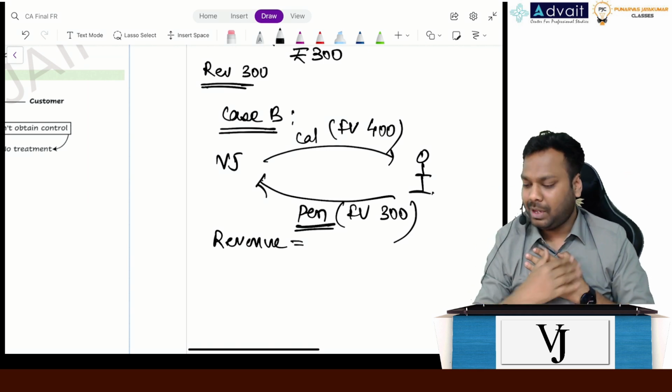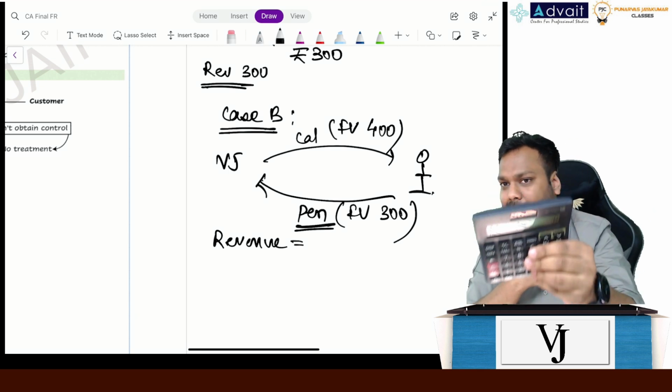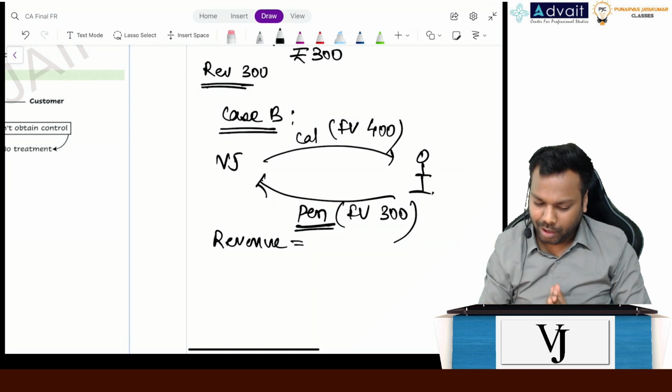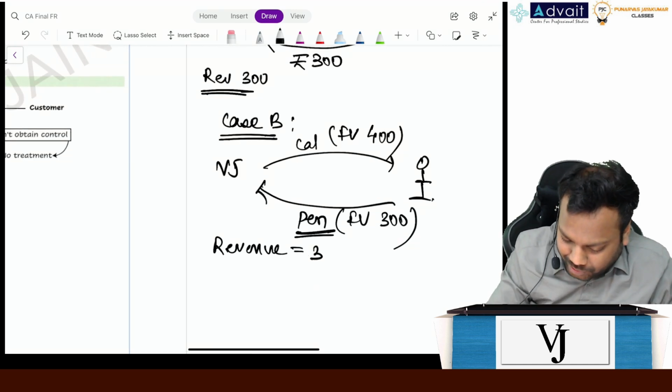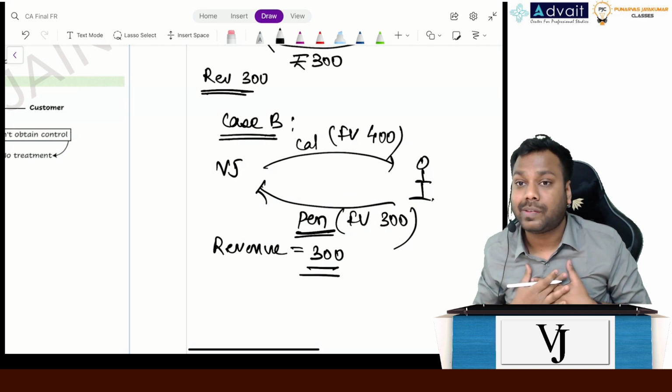When I am giving this calculator, it's an asset for you. You will apply Ind AS 116. When I'm selling this calculator, I will apply revenue Ind AS 115. Let's analyze for both of us. I am saying my revenue will be 300. Why? Because this is what I have received, the consideration I have received.